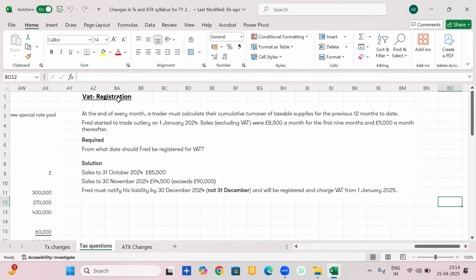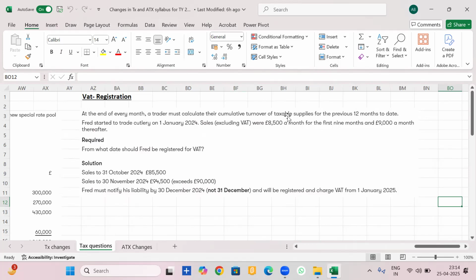Okay, now let's look at the VAT registration question to understand this topic better. At the end of every month, a trader must calculate their cumulative turnover of taxable supplies for the previous 12 months to date. Fred started to trade cutlery on 1st January 24. Sales excluding VAT were 8,500 a month for the first 9 months and 9,000 a month thereafter.